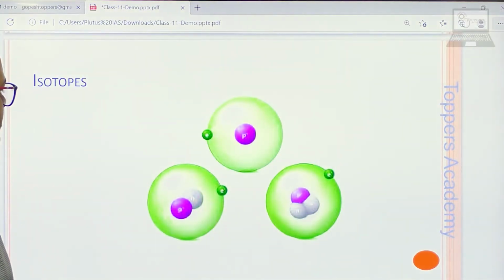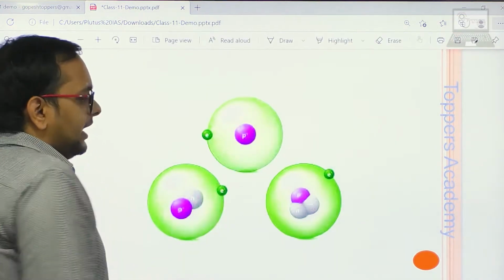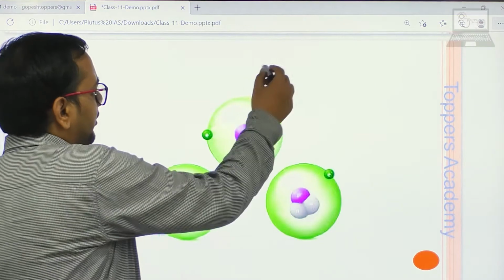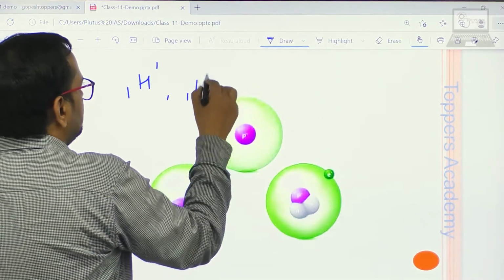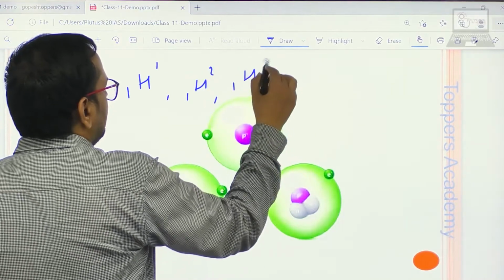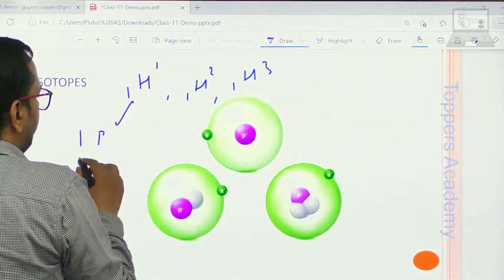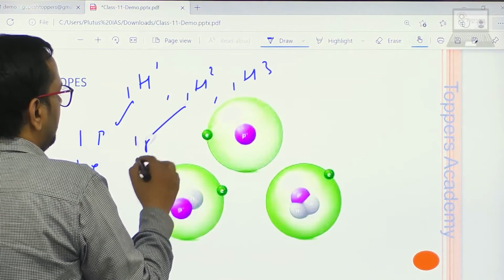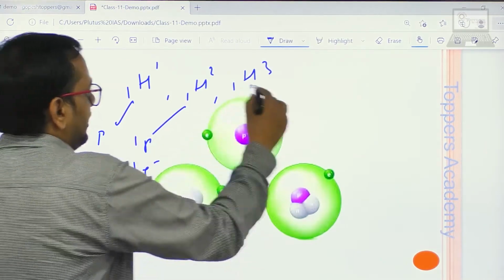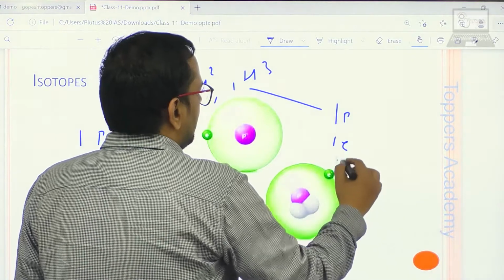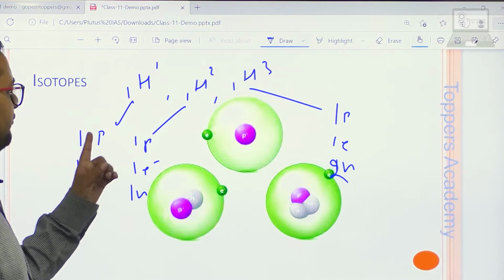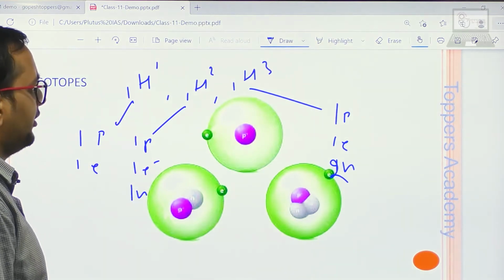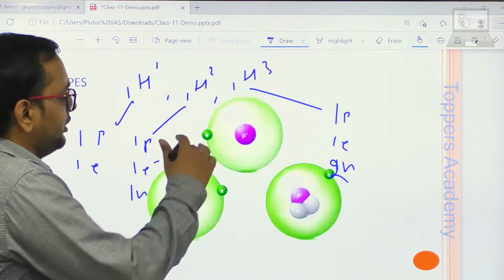Okay. Now what are isotopes? Isotopes are atoms having the same number of protons but a different number of neutrons, like 1H1, 1H2, 1H3. The first has 1 proton, 1 electron. The second has 1 proton, 1 electron, 1 neutron. The third has 1 proton, 1 electron and 2 neutrons. So they have the same number of electrons but different numbers of neutrons. This is hydrogen, this is deuterium, and this is tritium.